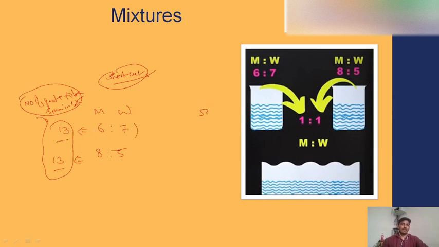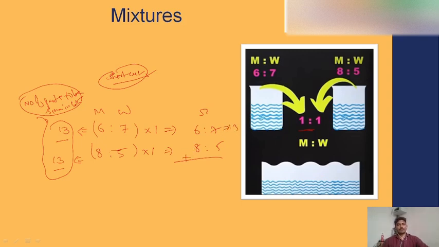Next, in what ratio do we need to mix them? We need to take one part from container one and one part from container two. Multiplying by one will give us the same result. So it will be 6 is to 7 and 8 is to 5. Now I need to add those two.